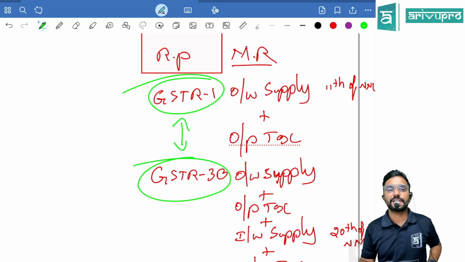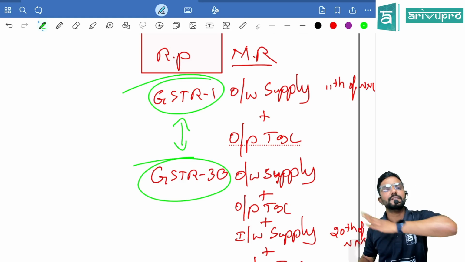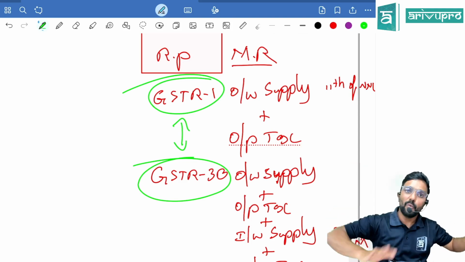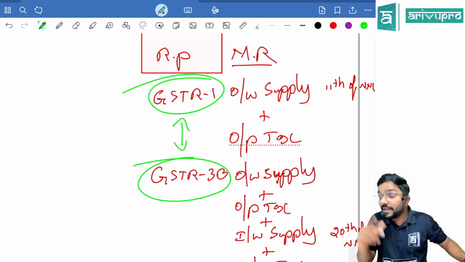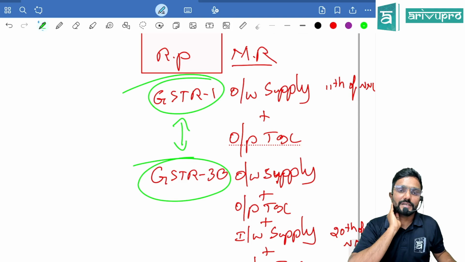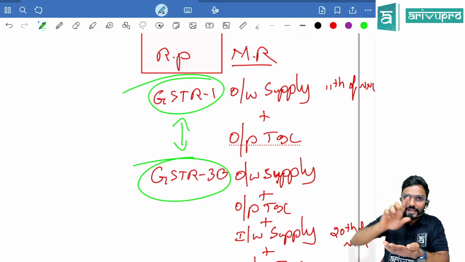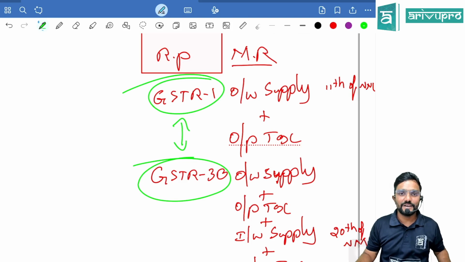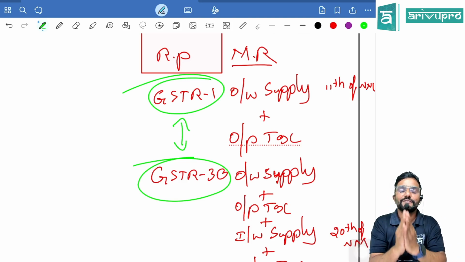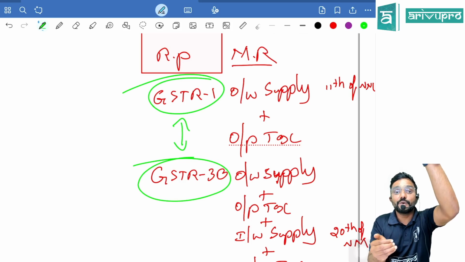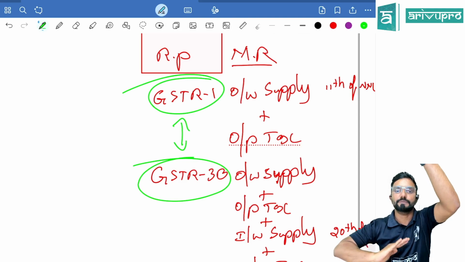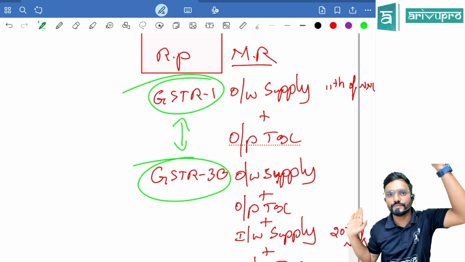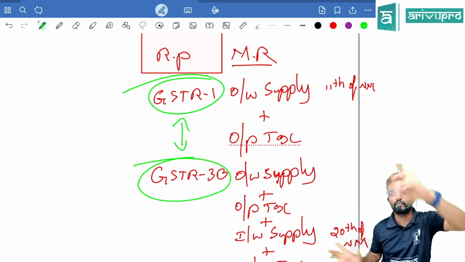But before filing GSTR 3B, so that the mistake will get auto-corrected in my 3B also. So once I file GSTR 1, if there is any error in it for the same month, before filing GSTR 3B, I can correct it. Sir, for the GSTR 1 filed in this month, can I file 1A next month? No. That you can correct in next month's GSTR 1 only. Clear? So 1A is available only for mistakes done in GSTR 1, and you can amend through 1A before filing 3B. Once you file 3B, the doors for 1A get closed. You cannot amend through GSTR 1A, guys.